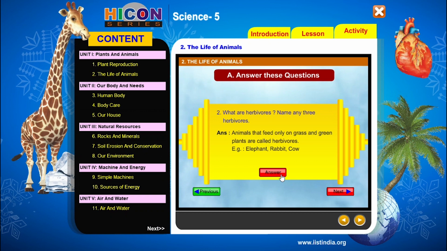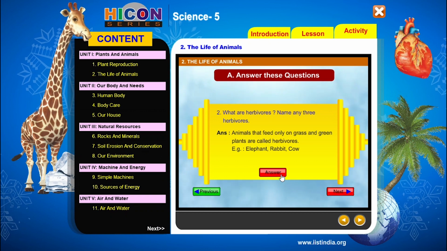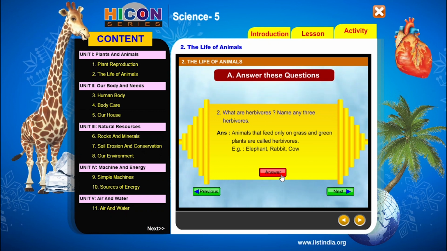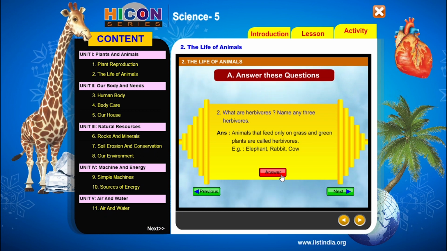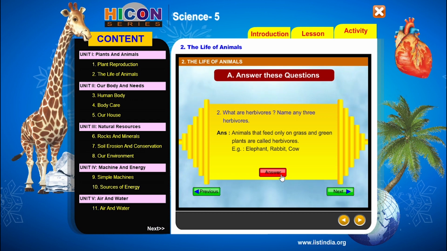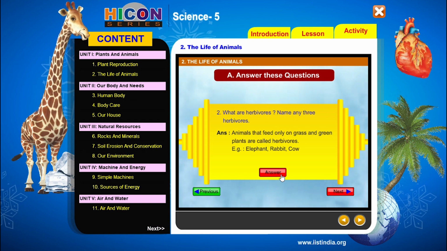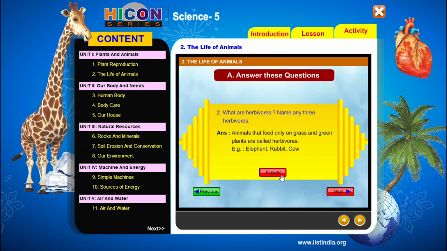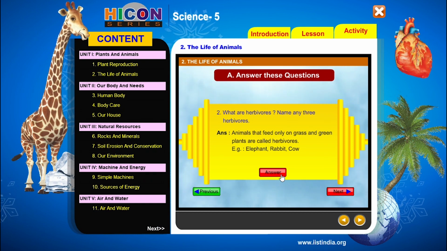That's why these animals are called herbivores. Example, elephant, rabbit, cow.